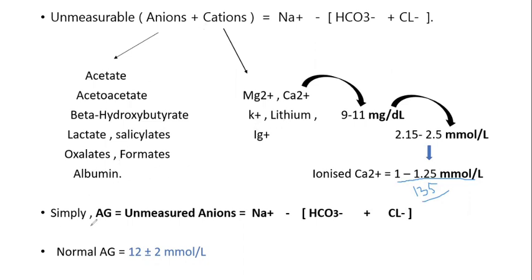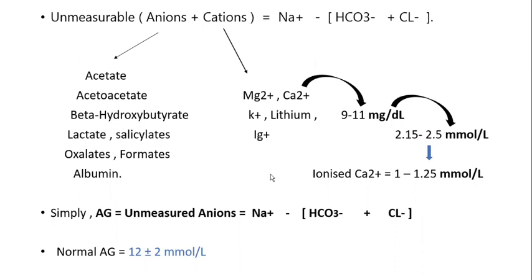So simply, the anion gap refers to the unmeasured anions, and the formula is sodium minus the sum of the concentrations of bicarbonate and chloride. The normal value of the anion gap is 12 plus or minus 2 millimoles per liter. So this is about the anion gap. Based on the anion gap, metabolic acidosis is of two types.